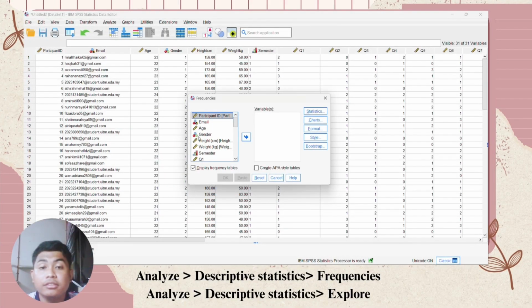So we are going to analyze, choose Frequencies and choose age, semester and gender. Then click OK.